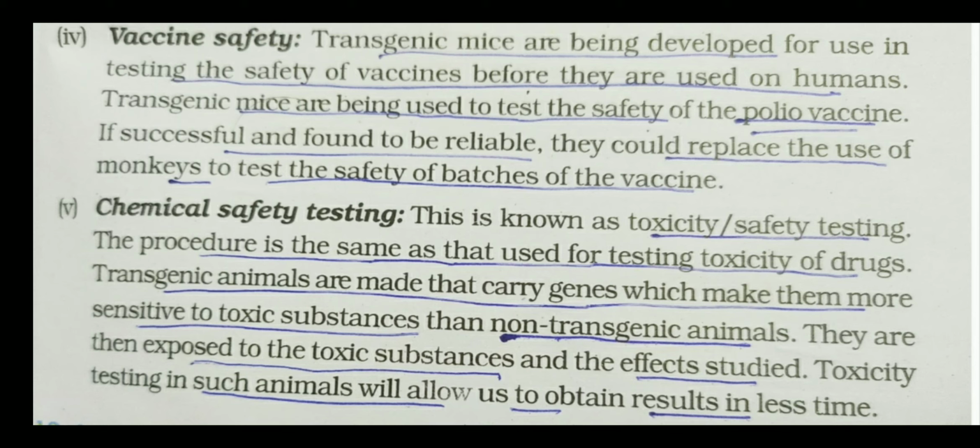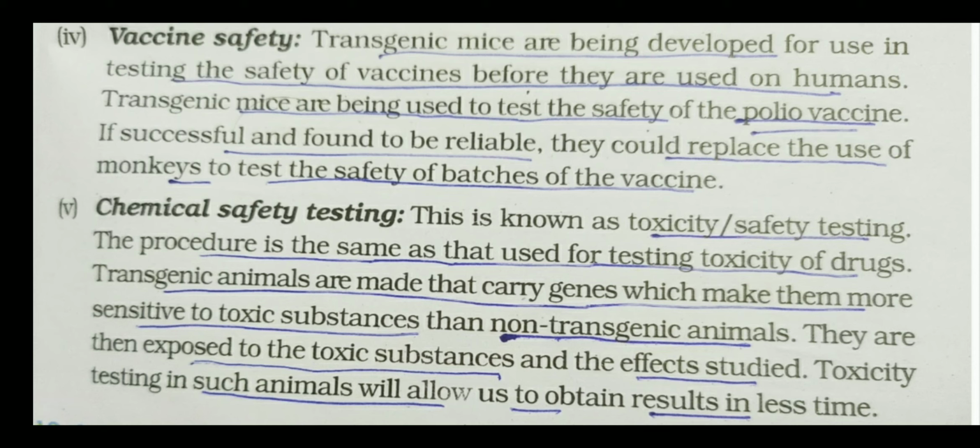So children, before giving the vaccine to the human being, many times, one time, two times, three times, four times, it gets tested on the transgenic animal. Which type of transgenic animal? Maybe mice, maybe pig, maybe cow, maybe monkey. So the testing of vaccine is done on the transgenic animal. These transgenic animals are very useful for testing the vaccine safety.